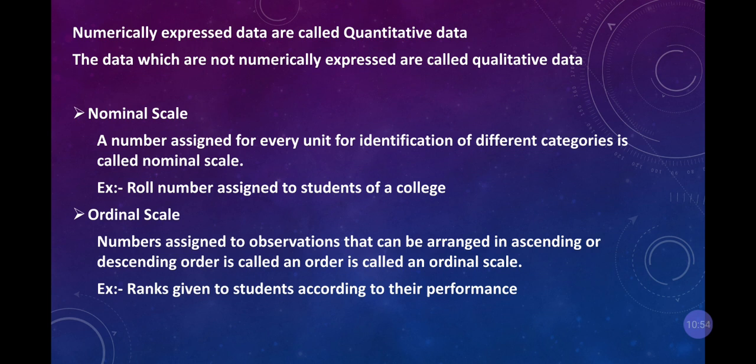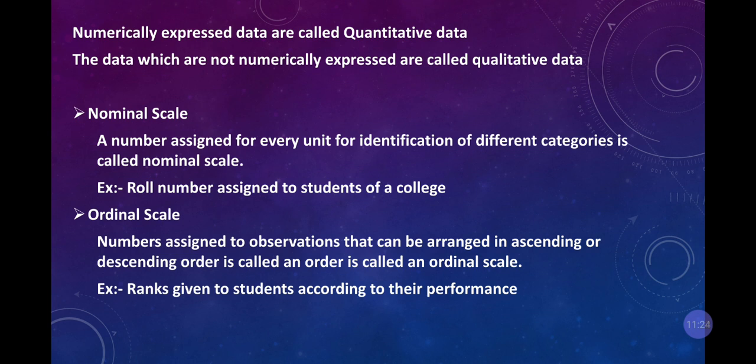Now the ordinal scale: the numbers assumed for observations that can be arranged in ascending or descending order is called an ordinal scale. For example, rank given to students according to their performance. See here, first, in nominal, we give your hall ticket according to the name, alphabet wise.